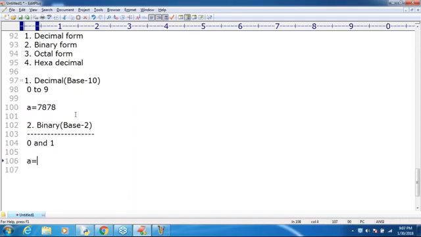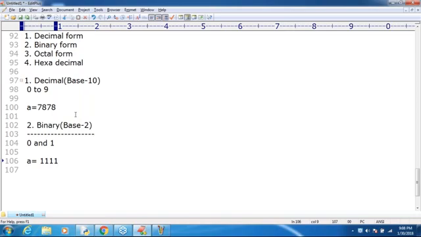So I'm taking A is equal to 1111. Can you please tell what this value is? Most of the people are telling 15. Make sure it is not 15 and it is not 31. Its value is 1111 only.